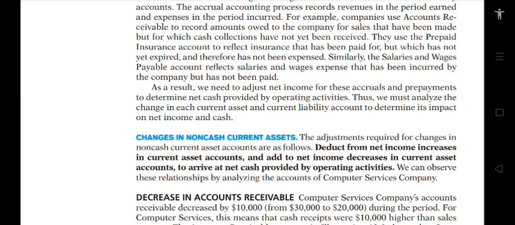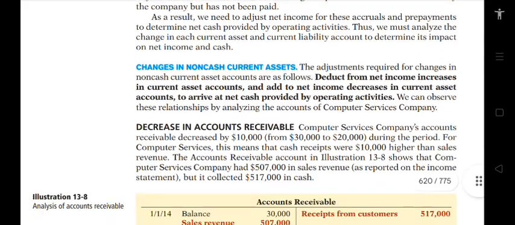They use the prepaid insurance account to reflect insurance that has been paid for but has not yet expired and therefore has not been expensed. Similarly, the salaries and wages payable account reflects salaries and wage expense that has been incurred by the company but has not been paid. As a result, we need to adjust net income for these accruals and prepayments to determine net cash provided by operating activities. Thus, we must analyze the change in each current asset and current liability account to determine its impact on net income and cash.